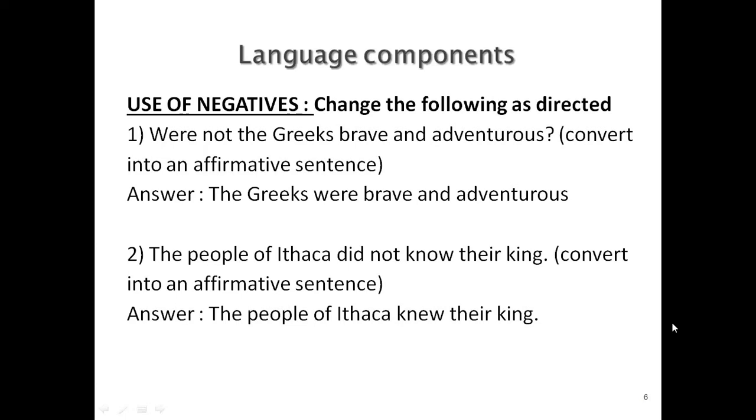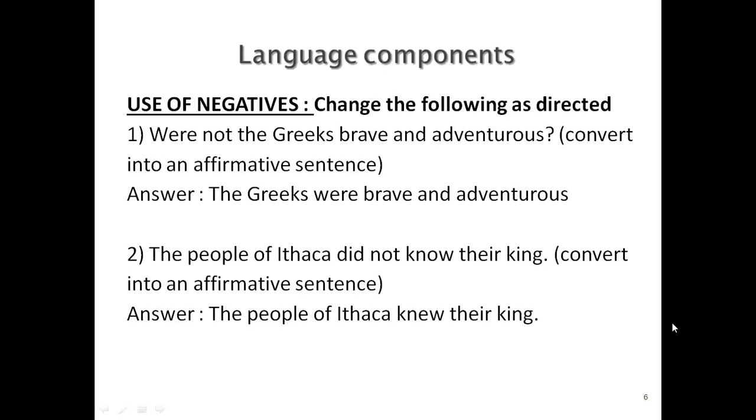So we have seen the second category of language component. Now coming to the third category of language component, that is use of negatives. What is the meaning of use of negatives here? If a sentence is given, you will have to use a negative word or remove the negative word which is already given. If a negative sentence is given, you will have to make a positive sentence or an affirmative sentence. If a positive sentence or an affirmative sentence is given, you will have to make a negative sentence.